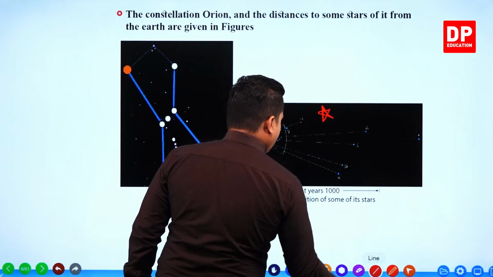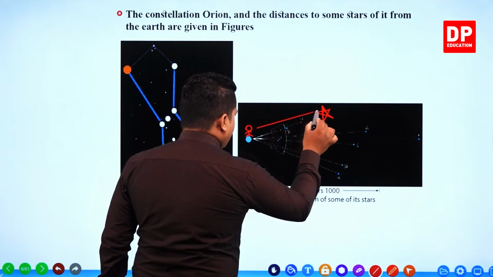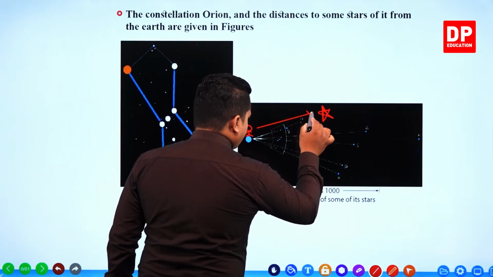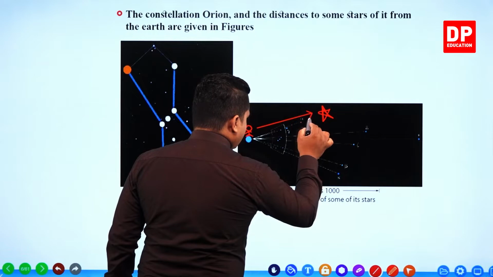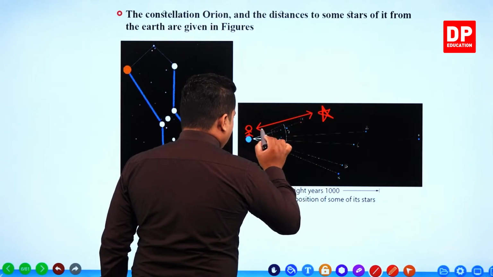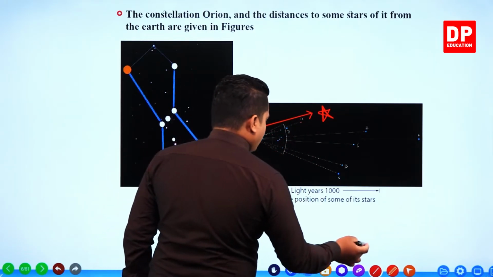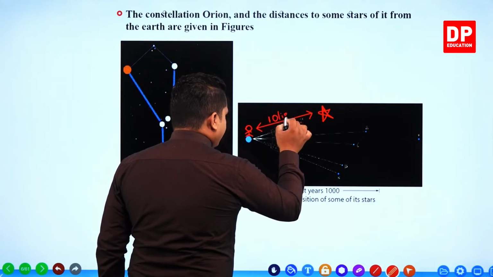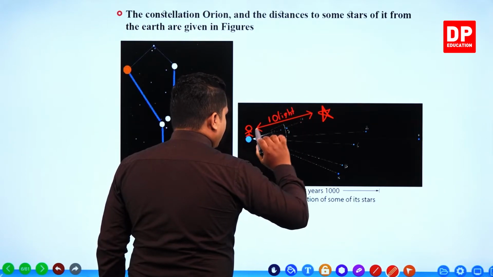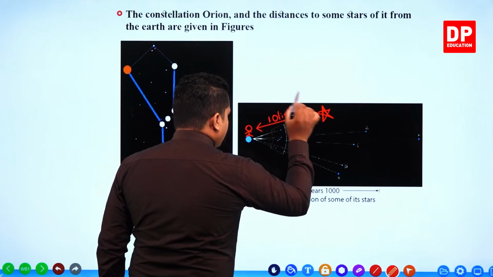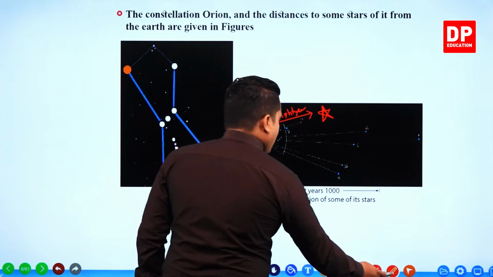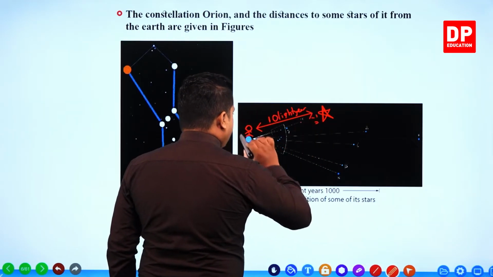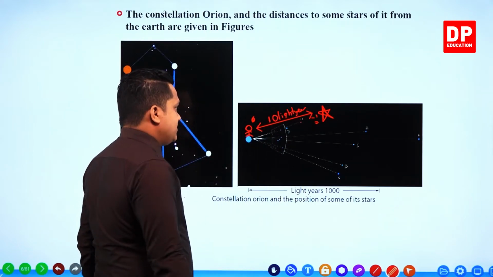Let's imagine that the distance between this particular star and the person over here is equal to 10 light years. This star emits light, and that light can be observed by this person.